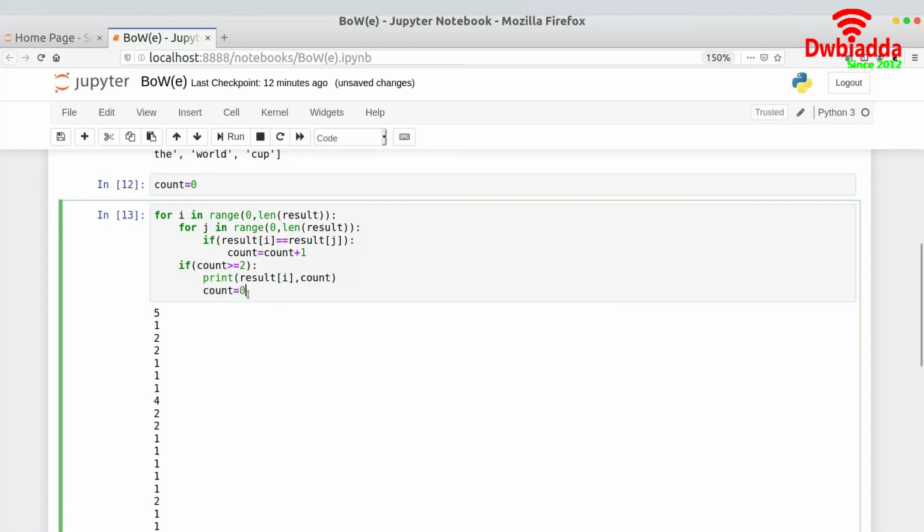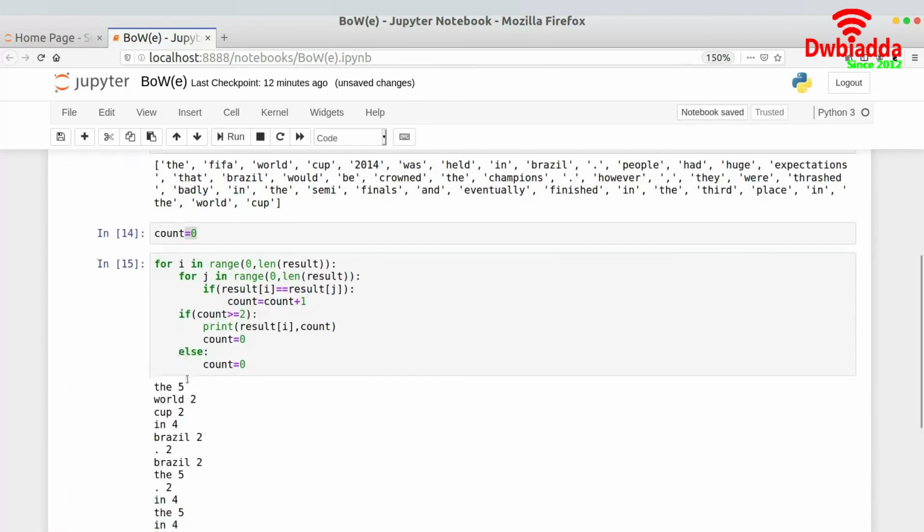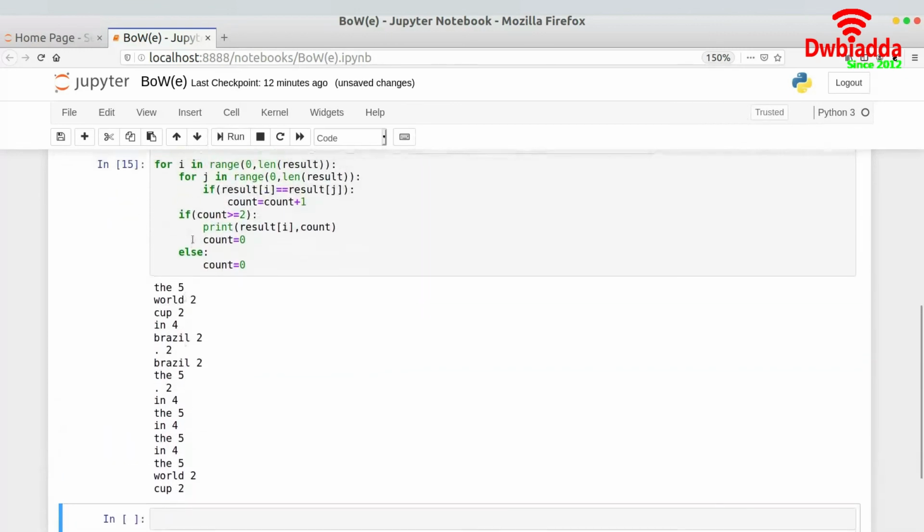And put count is equal to 0, else count is equal to 0. And I would run this piece of code, and as you can see, this is what we are getting. The is 5, world is 2, these are all of the words that we are getting. These are the words with a frequency of greater than or equal to 2. So these are the words that are over there, and now we need to put them in a bag.